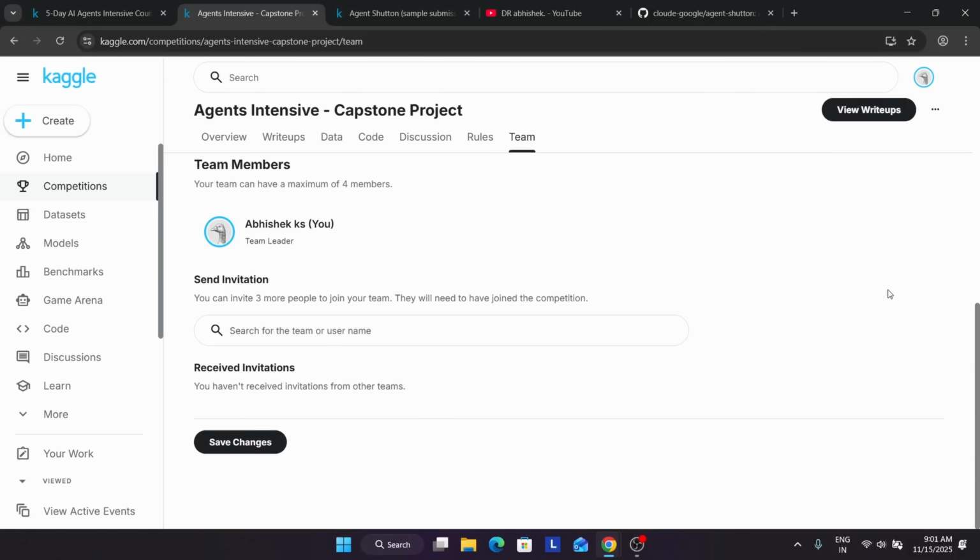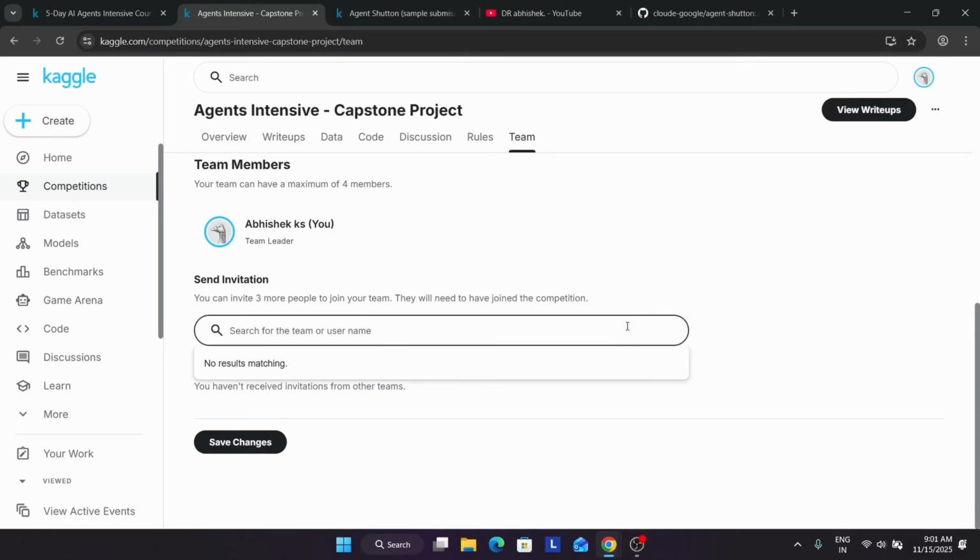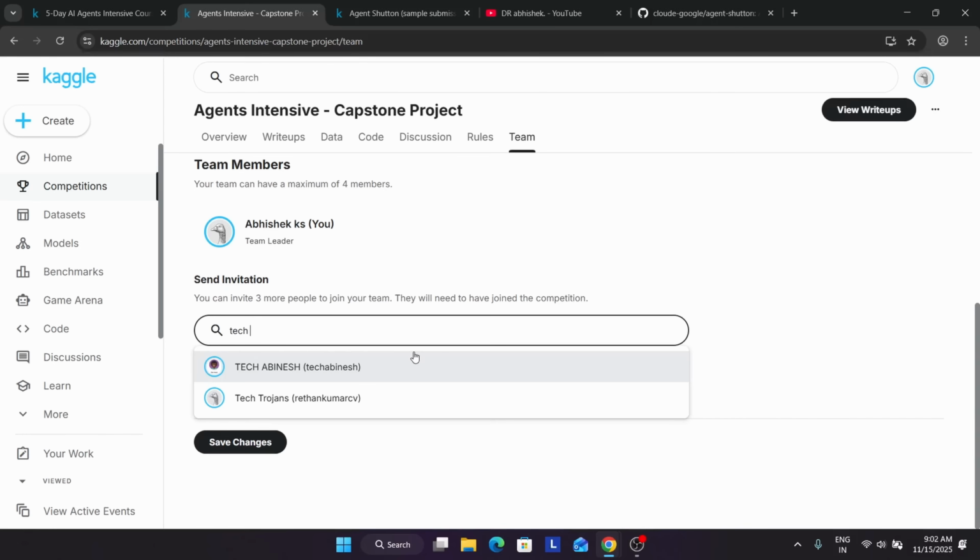If you are participating with team members who are connected, you can just write the username, like with an at sign, if I type. Like this, you just type the name and select it as a team. Or if you are searching for the team, here you can see team names, like they have made Tech Trojans, Tech Abhinesh, like this. You can make a team over here and select the team.